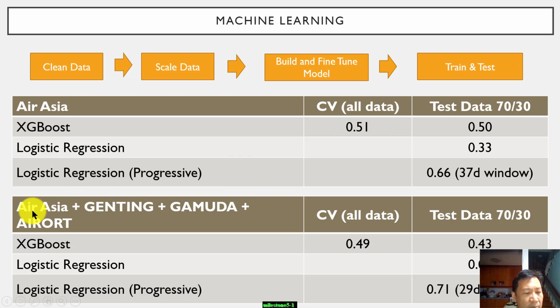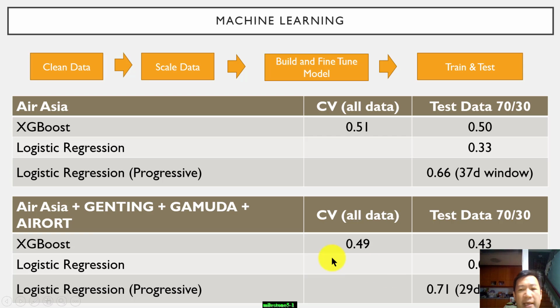And then we look at combining multiple stocks together, so we can get more data and see whether the models will give us better results. So we combine multiple stocks together: AirAsia, Genting, Kamura, and Airport. The model gets worse for XGBoost. In fact, for logistic regression, it gets 0% precision. It's very likely that the model keeps predicting negative, so you don't get any precision here. However, if we use the progressive method, we get a stunning 71% precision score, also quite impressive, over 29 days windows.